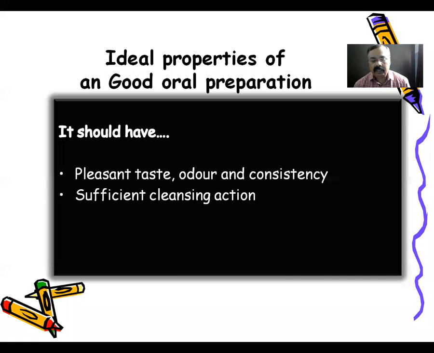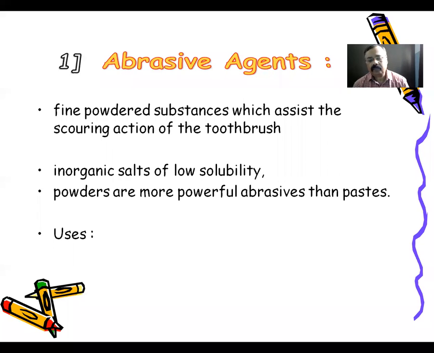Since all these properties are not found in a single oral preparation, many ingredients are used together to prepare tooth powders and toothpaste. Which are the most important ingredients used to form a good dentifrice? There are about 5 to 6 most important ingredients that should be added to form a good dentifrice which fulfills the ideal properties. The first agent used in dentifrices is the abrasive agents.